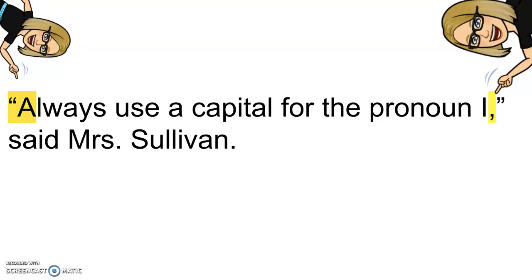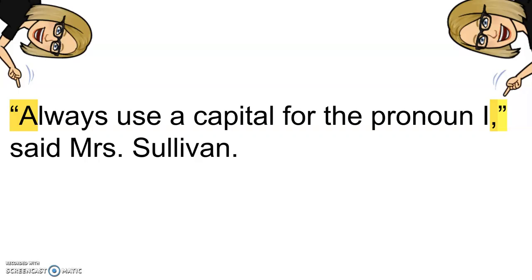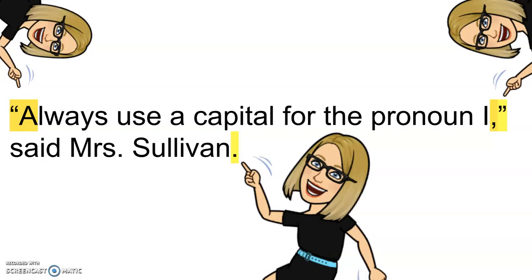At the end of the sentence, well, it's not quite the end. It's a comma, because with the attribution being at the end, it's going to take over that ending punctuation. So we have a comma here, and then we put our quotation marks here to close up what the words are that are being said. And lastly, we put a period at the end of the whole thing after the attribution.